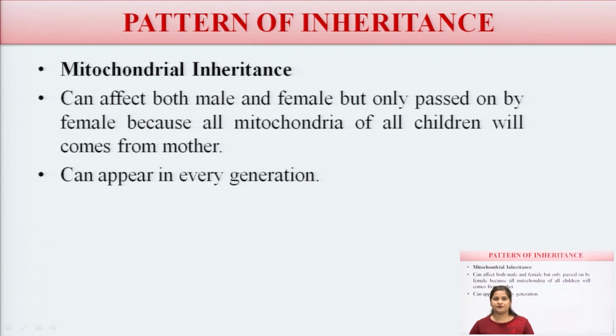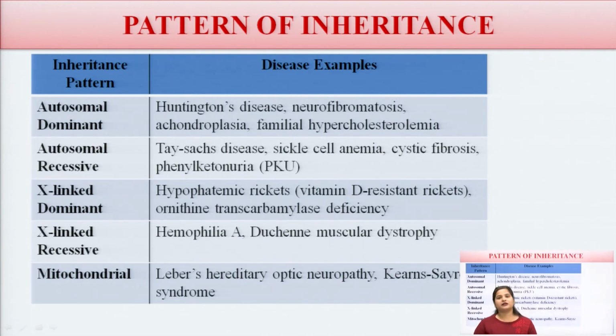It can appear in every generation. If one generation suffers, the next generation is also affected.